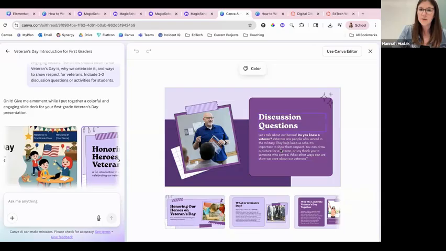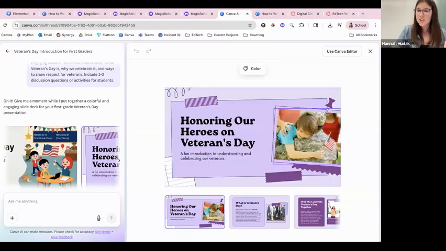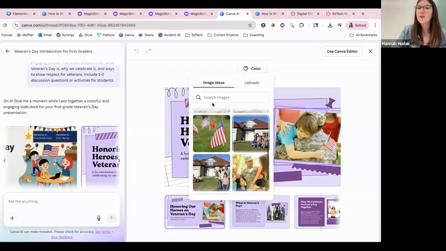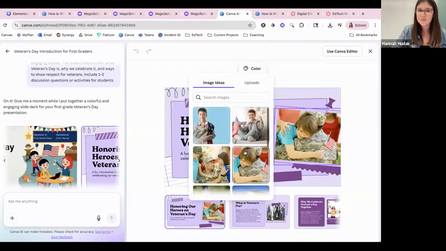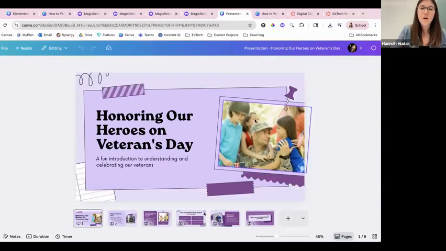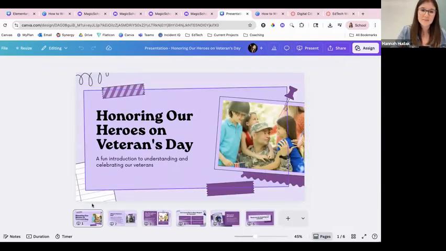You'll notice when I hover over these different boxes, a little border comes up. And so if I wanted to change this photo, for example, I can click and it will give me some ideas. I could also search if I was looking for others. Now, other edits I have to actually make in the Canva editor. So if I still would like to make changes, besides changing things like photos and text, I'm going to click Use Canva Editor. And it is going to fully give me all editing rights to this slide deck.